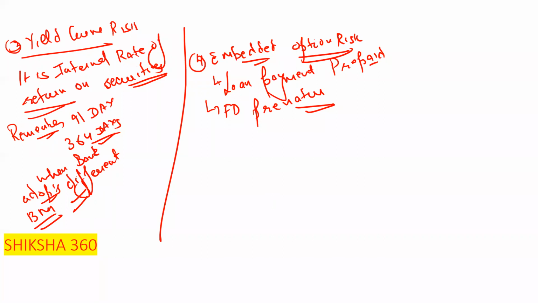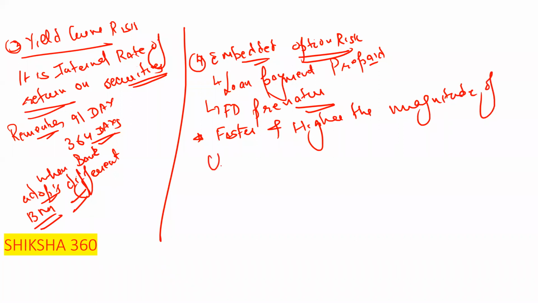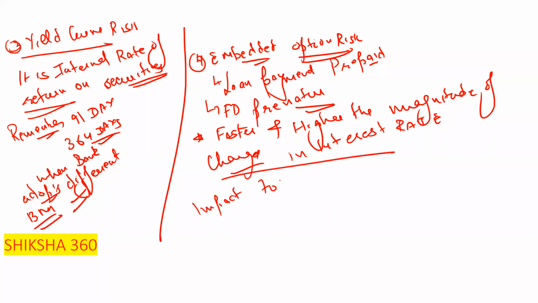And one thing very, very important, there is one line under that, please remember this line: the faster and higher the magnitude of changes in interest rate, what will be the embedded option risk to the bank? What will be the impact on the bank's NII, net interest income? What is the impact?